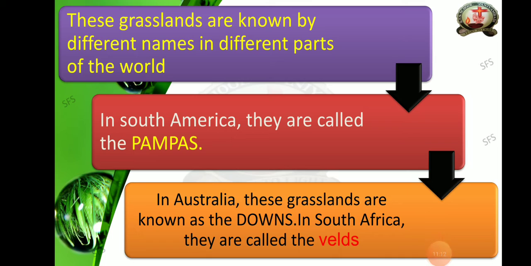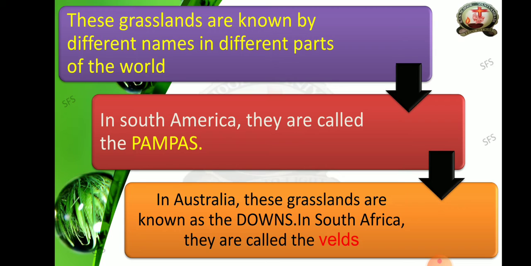So in South America they are called the pampas. Don't think pampas in the sense the baby will use, no, that is not. Here in South America they are called the pampas. I will show you the image in the upcoming slides. Can you repeat the spelling? Pampas. In South America the grassland name is Pampas.